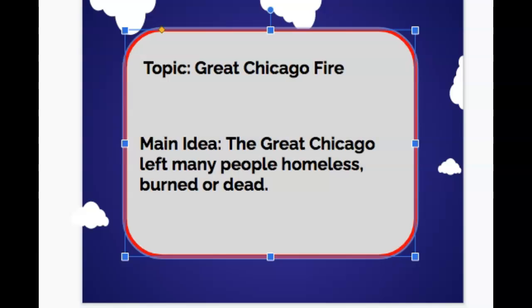So we know that this was cause and effect because we know the cause is the Great Chicago Fire, and the effect is that it left many people homeless, burned, or dead. So we could say for the main idea that the Great Chicago Fire left many people homeless, burned, or dead. So see how we took that cause and effect and turned that into a main idea.